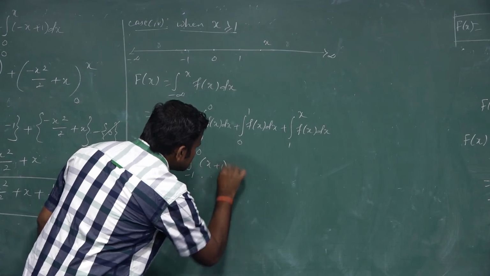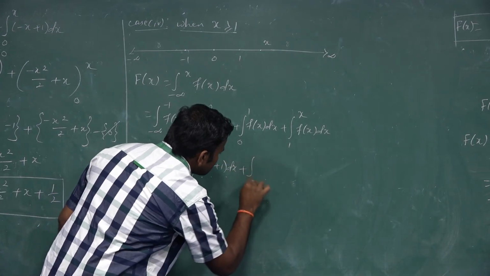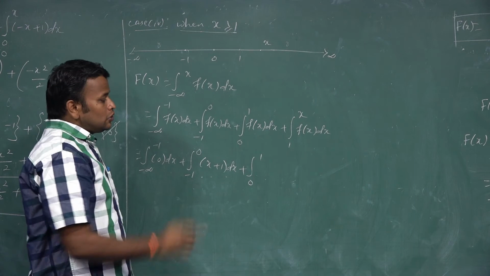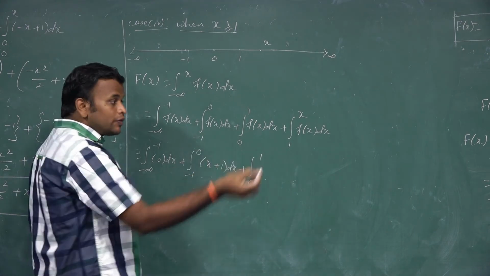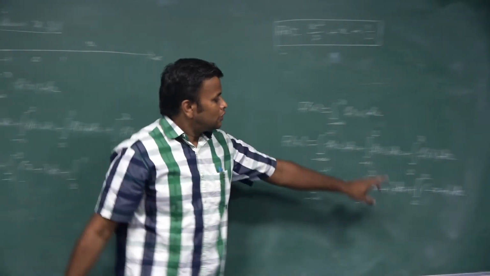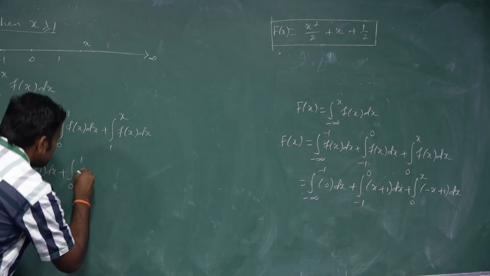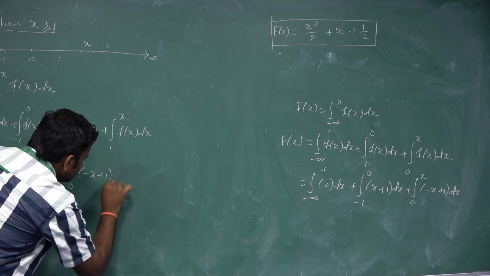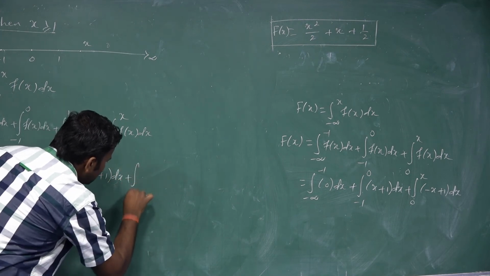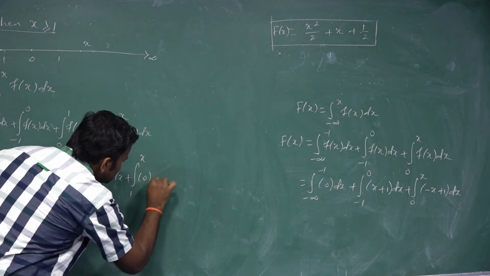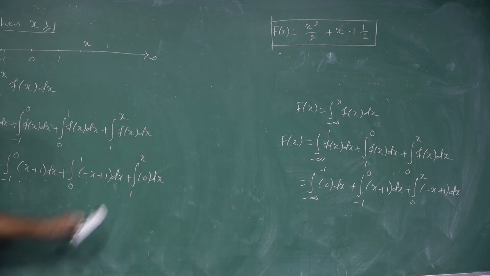So in this interval our value is x plus 1 into dx. When x lies between 0 to 1, f of x is defined as minus x plus 1. Again in the last, suppose the value of x is more than 1, the given property value is 0. So the first one and the last one are cancelled.